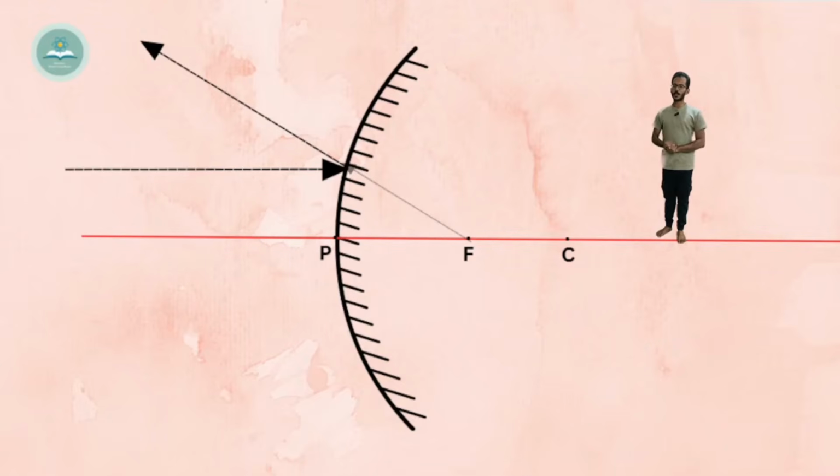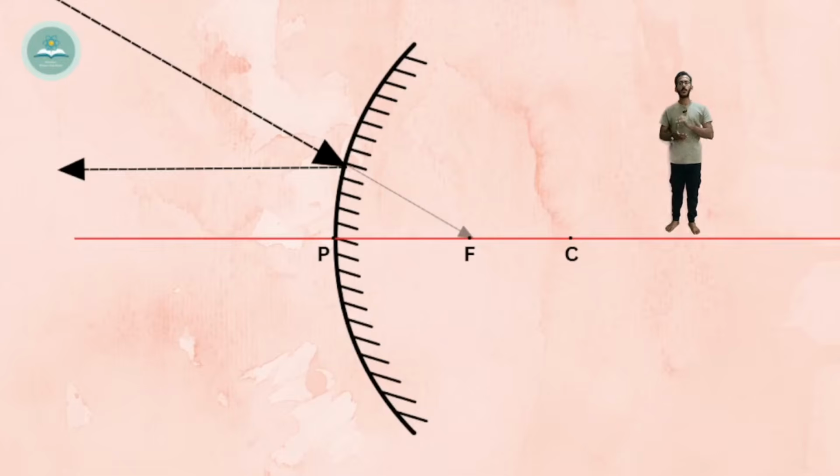So even the opposite can happen. If a ray of light is coming and hitting the focus, which is practically not possible, but if a ray of light seems like it's coming and hitting the focus, it will go parallel to the principal axis. The opposite also happens. Look here.